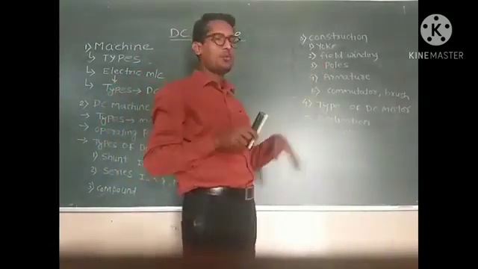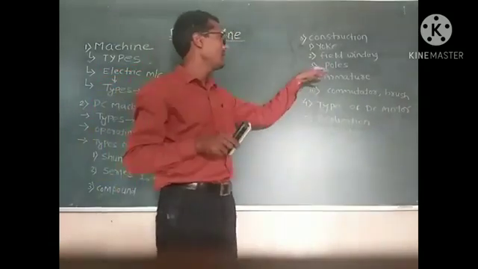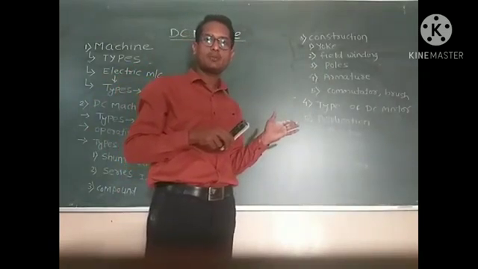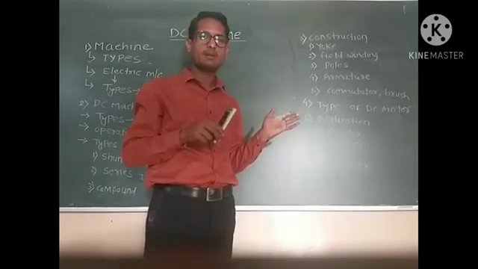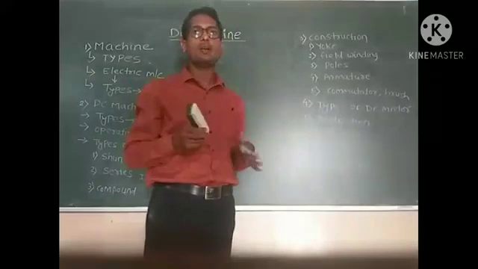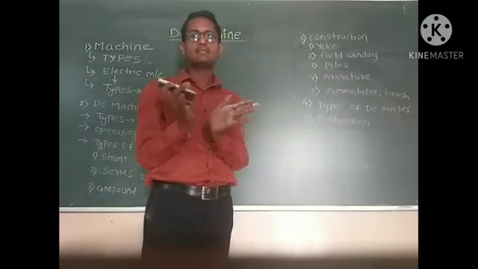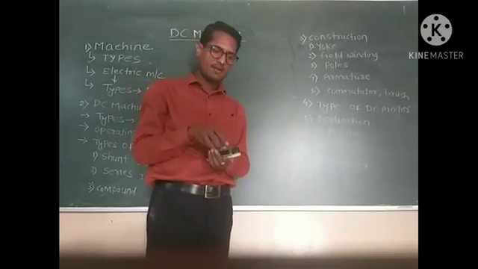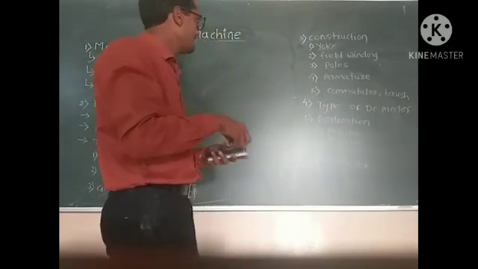After that, poles. Poles are the outer sectional part of the DC machine. These poles enlarge the magnetic field area of the machine.